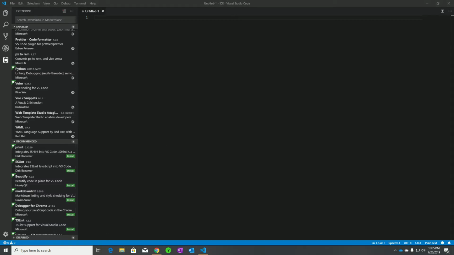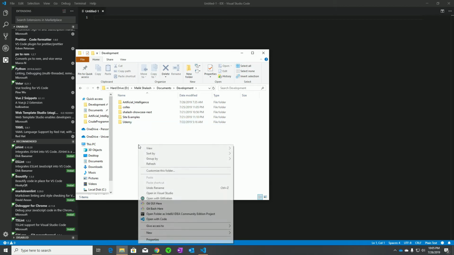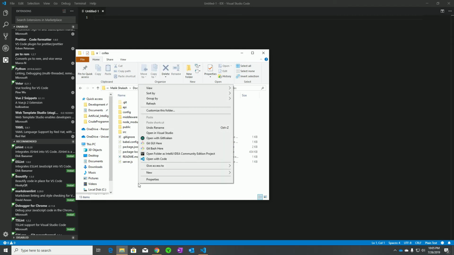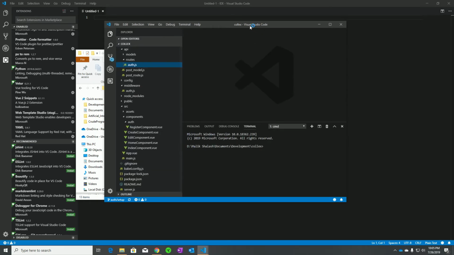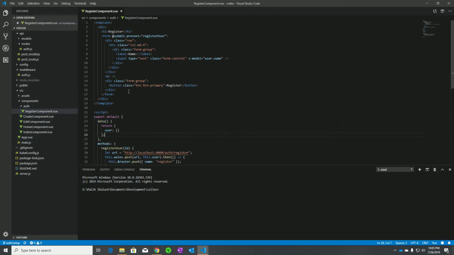If we go to development, okay, let's pull this up. This is my project folder here because I'm a nerd. So if you right click, you'll now see down here, if you checked what I told you to check, you'll see this open with code option. And so what you can do is, let's say I want to open my collects project. Go here, right click, open with code, and now I don't have to worry about trying to open that through here. It's already open. Everything's open. So if I open this code file, boom, code. And my folders are here, everything like that. So that command's real nice to have.